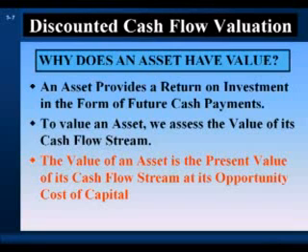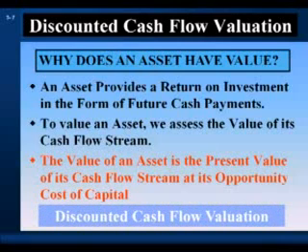And the value of an asset is the present value of its cash flow stream at its opportunity cost of capital. Present value is the amount of money needed today to replicate a cash flow stream in the financial market. We would pay no more for an asset than the amount of money needed to replicate its cash flow stream in the financial market. Valuing an asset as the present value of its cash flow stream is called discounted cash flow valuation.